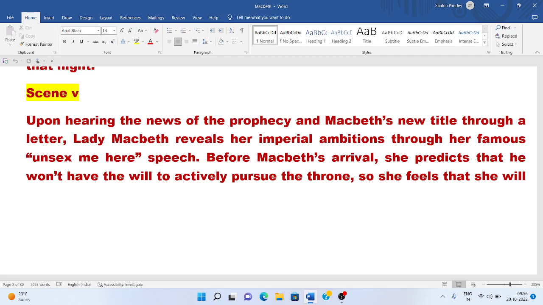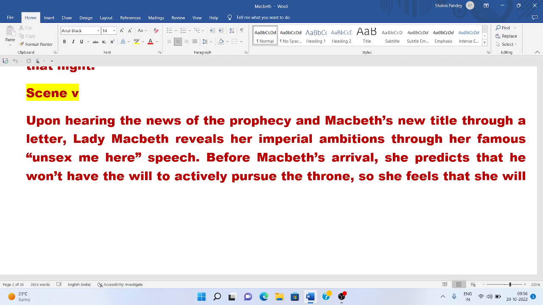While she is thinking of instigating her husband to catch the nearest and easiest way to the crown, a messenger comes telling her that King Duncan would soon be visiting Inverness and their palace, and this pleases Lady Macbeth a lot.